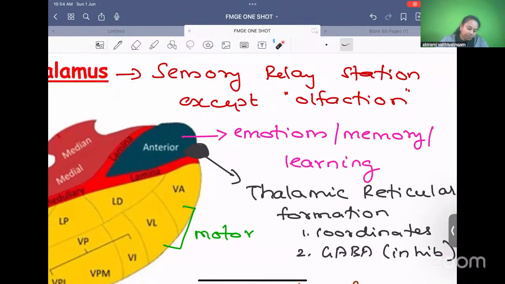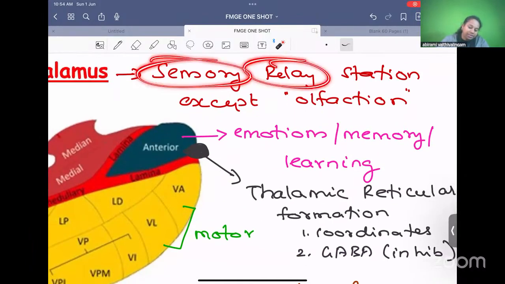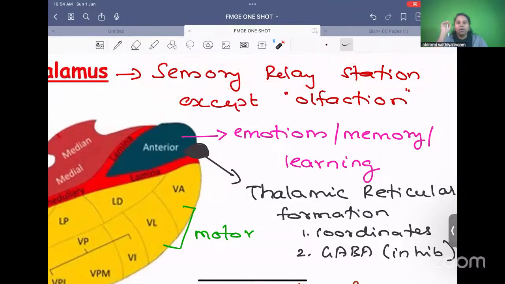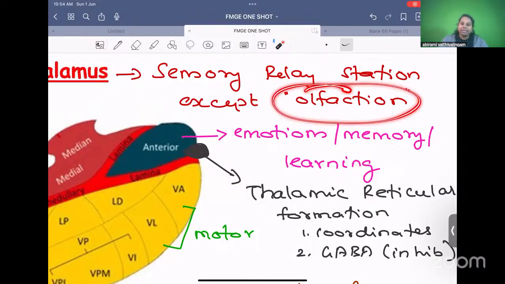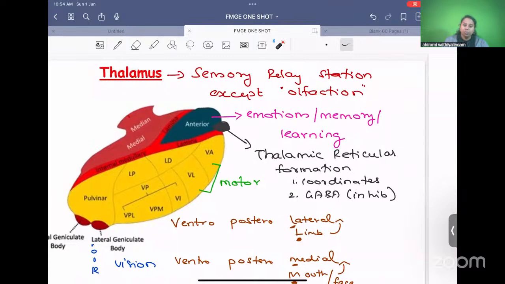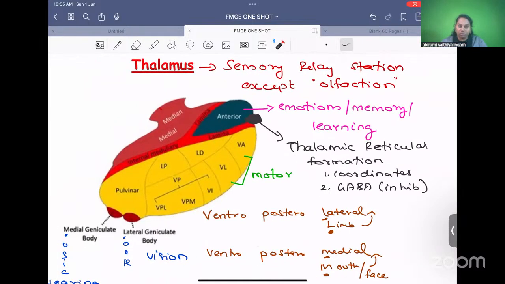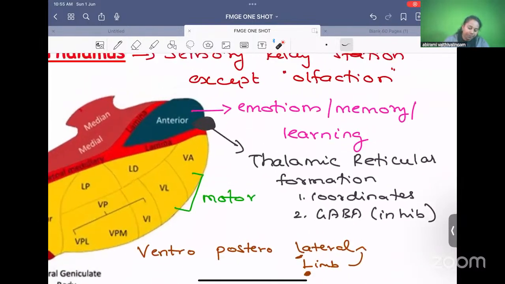Thalamus is called the sensory relay station. All sensations are relayed through the thalamus except one, olfaction. Smell does not go to thalamus. Except olfaction, all other sensations are passed through the thalamus. What are the other nuclei of the thalamus and their functions?